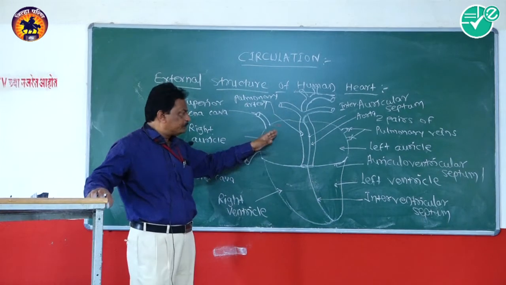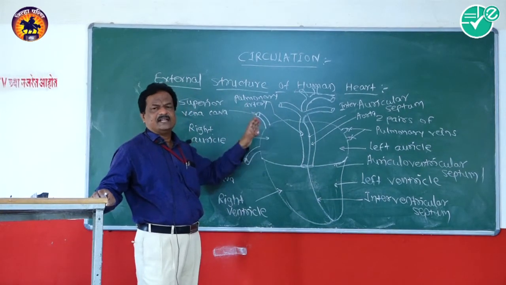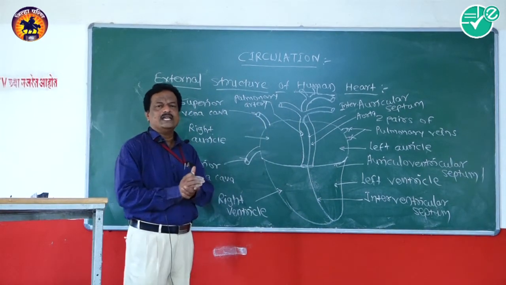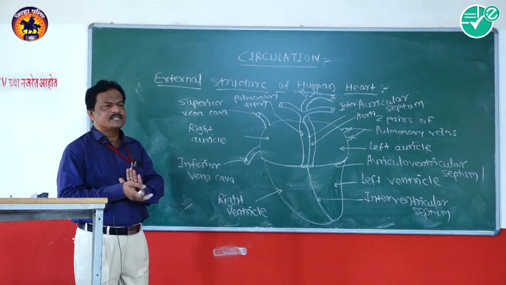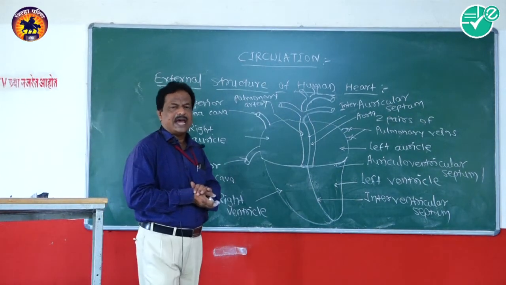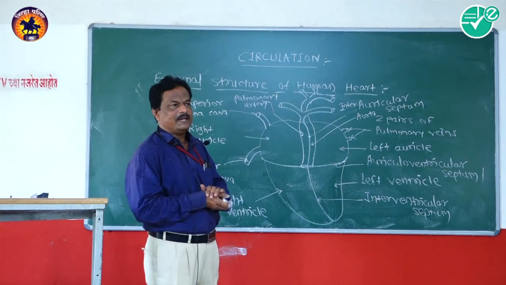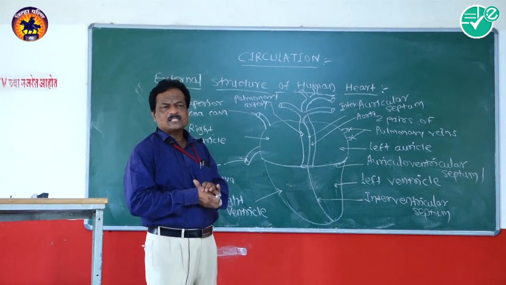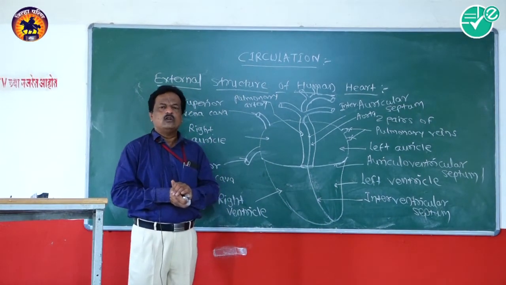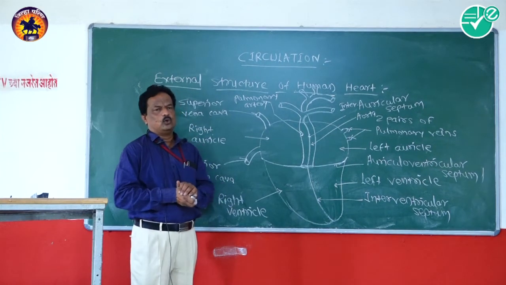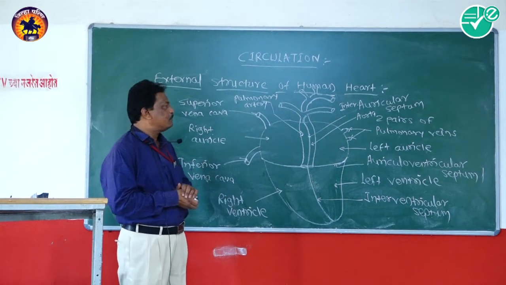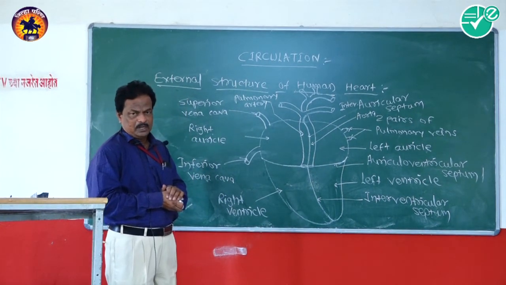The space present between these two layers, the parietal layer and visceral layer, is known as the pericardial space. That pericardial space is filled with a watery fluid, which is known as pericardial fluid.